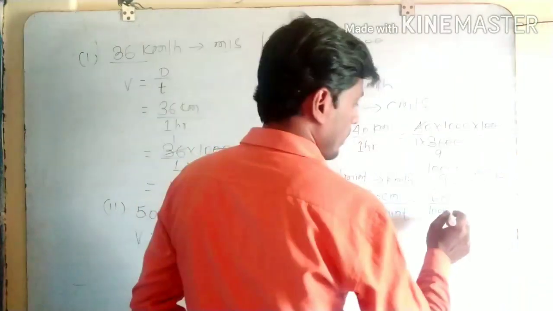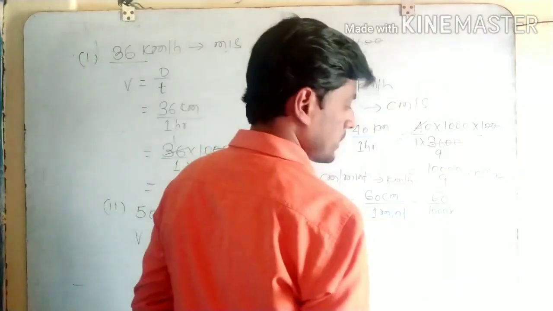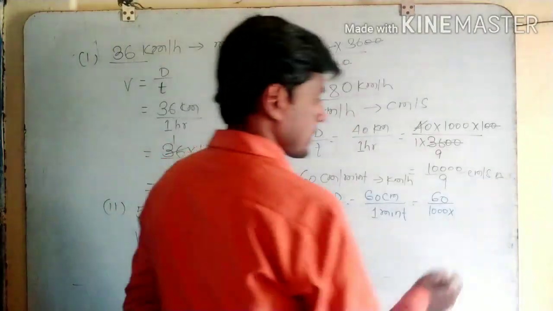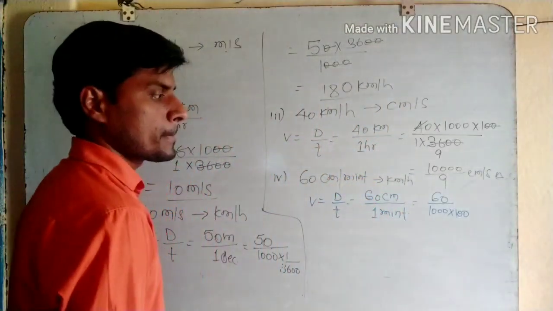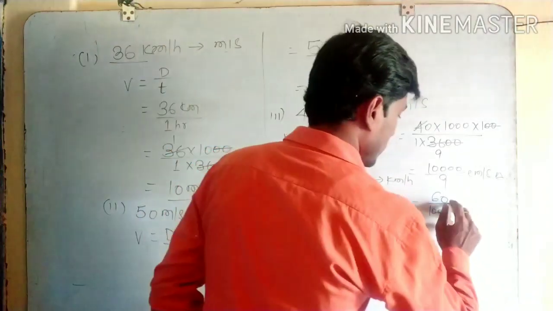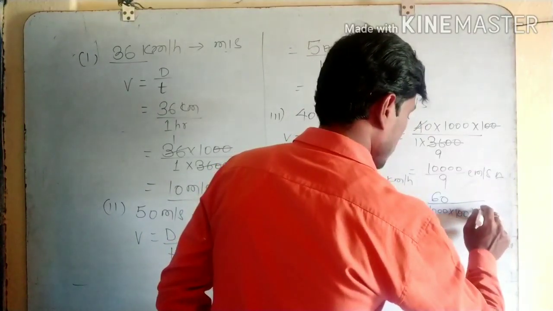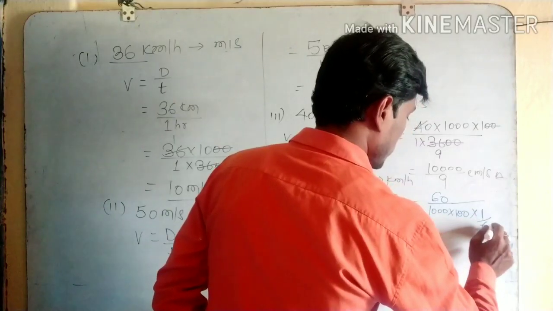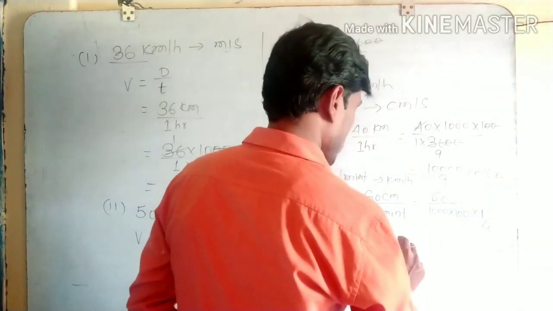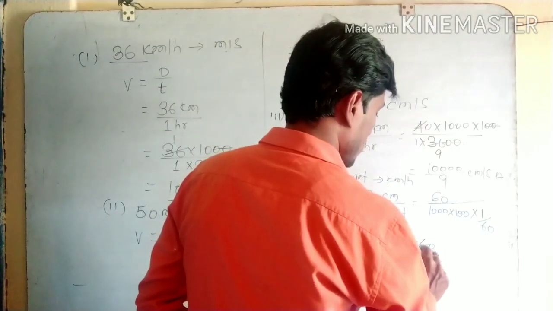Then time is 1 minute, changed into hour, so 1 minute by 60, and 60 into 60.